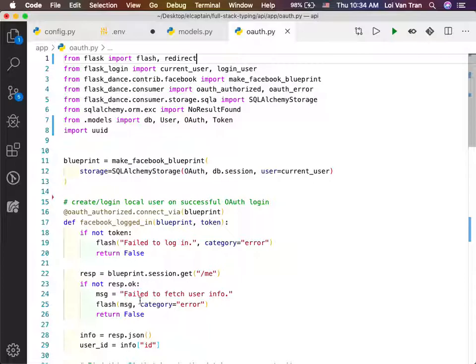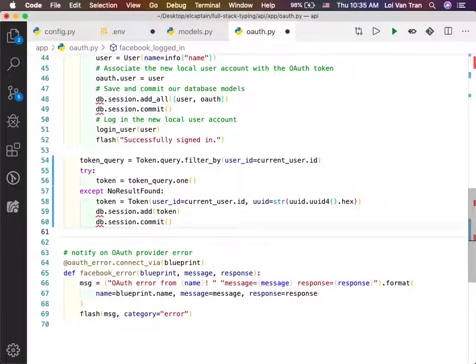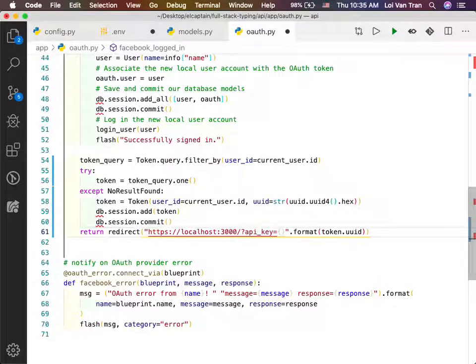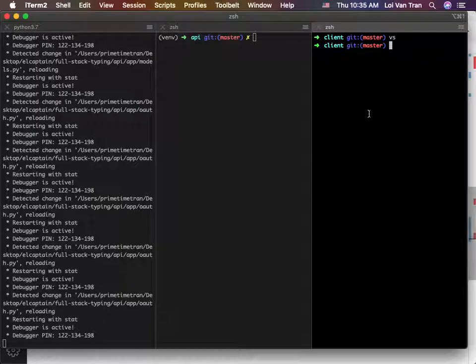So we just import it from Flask, right? Our code editor is helping us. It's telling us what the problems are. So in this case, we're redirecting to HTTP localhost 3000. Oops. I wonder if this can be S right here. Let's just leave it as HTTP and see what happens. So just trust me, guys. I set up the React application.